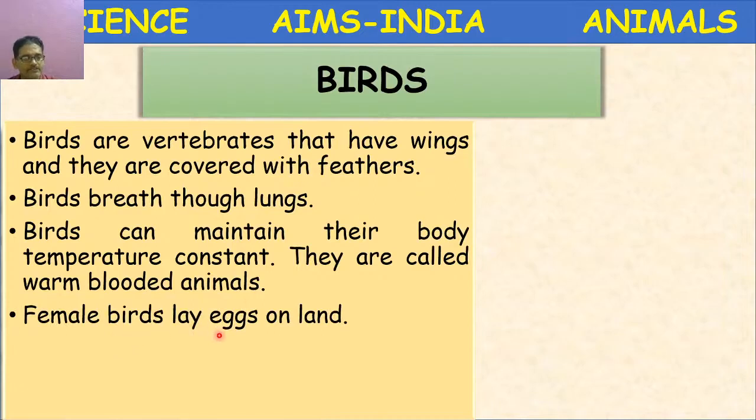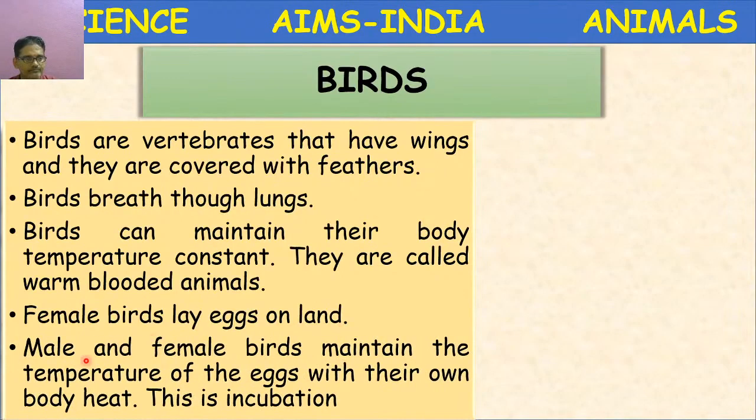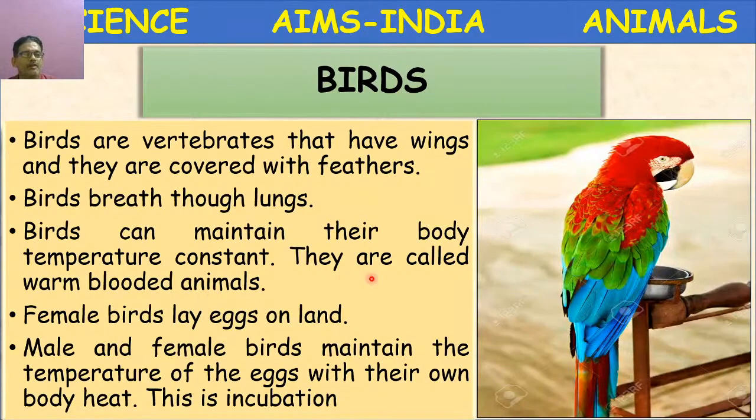The female birds lay eggs on land or in nests. Male and female birds maintain the temperature of the eggs with their own body heat. This is called incubation. You might have observed many birds sitting on the eggs to provide some warmth so that the eggs hatch to produce baby birds or chickens. So once again, what are birds?